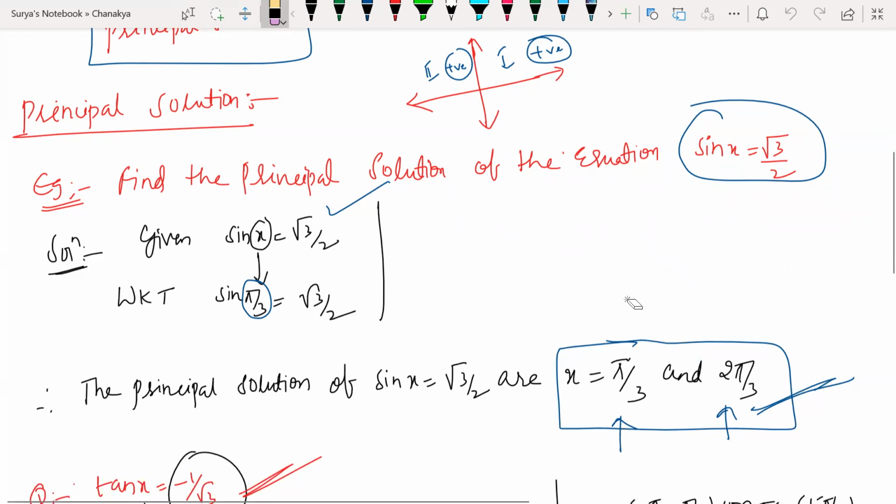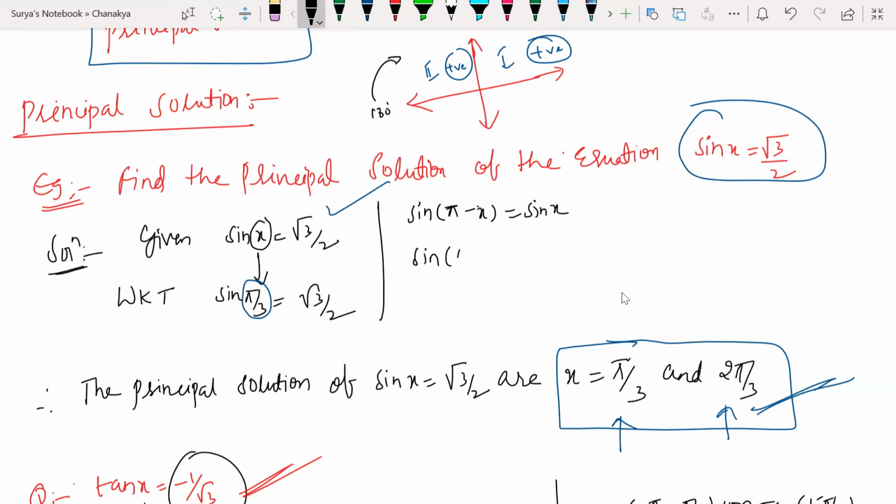In which quadrant is sine going to be positive? In the first quadrant I wrote 90 minus theta. So sine 60 gives me root 3 by 2. So I wrote sine 60. Now 180, this is 180 right here. 180 minus theta, second quadrant. So sine of 180 minus x also gives me sine x only, no? Yes or no? So the 180 minus x value I got is pi by 3.